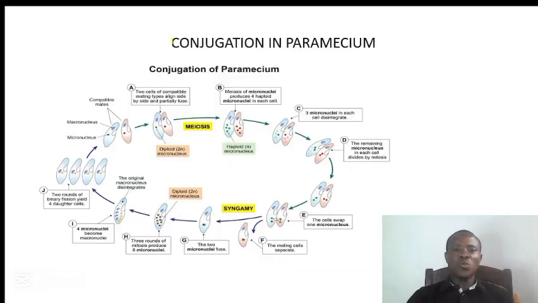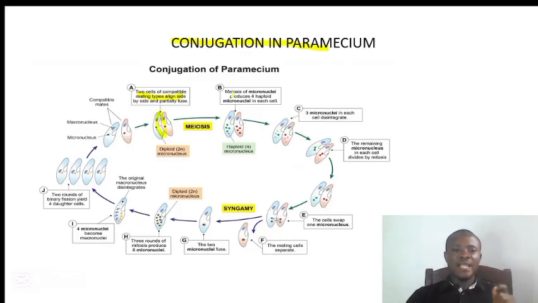Now let's talk about conjugation, how it occurs in paramecium. You have to listen attentively because in here we have many things that have to come up. So let's start with A. Two sets of compatible types, that means paramecium of the same species, will lie side by side and partially fuse. That means just a little part will be fused, not all of it.